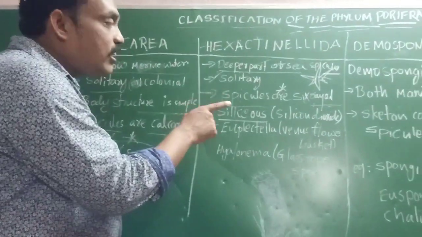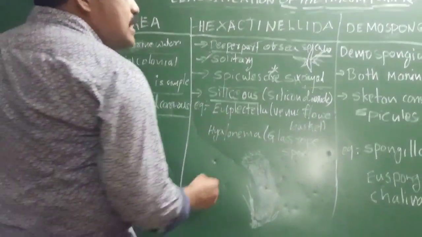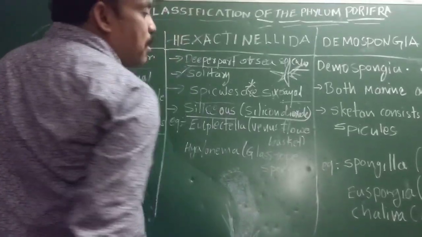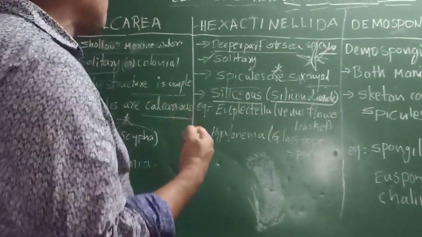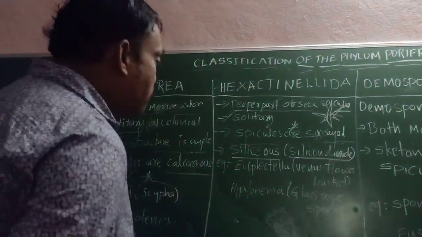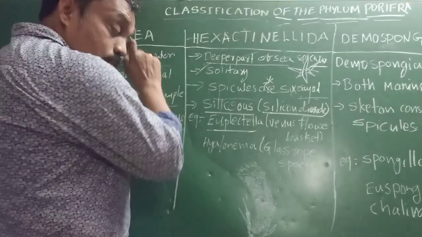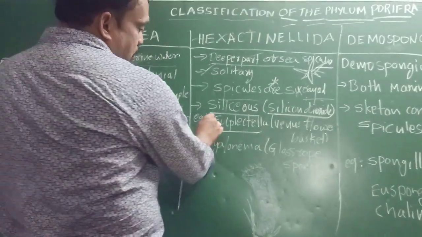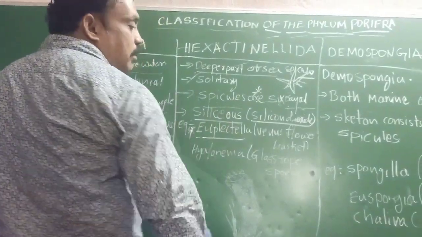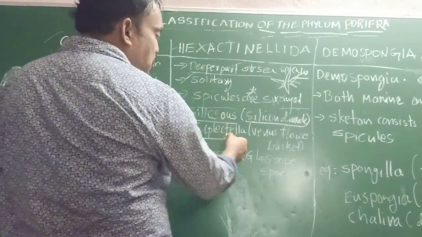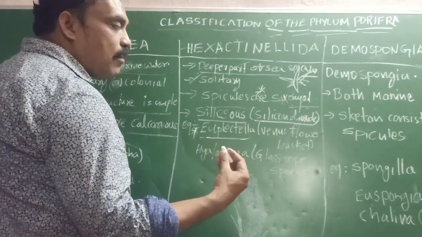In Hexactinellida, it is siliceous. What is the meaning of siliceous? Siliceous means silicon dioxide. It is made up of silicon dioxide. And what are the examples of these Hexactinellida? Examples of Hexactinellida: Euplectella. This is very important for NEET exams. Everybody learn general names and scientific names. The scientific name is Euplectella. The general name is Venus flower basket.